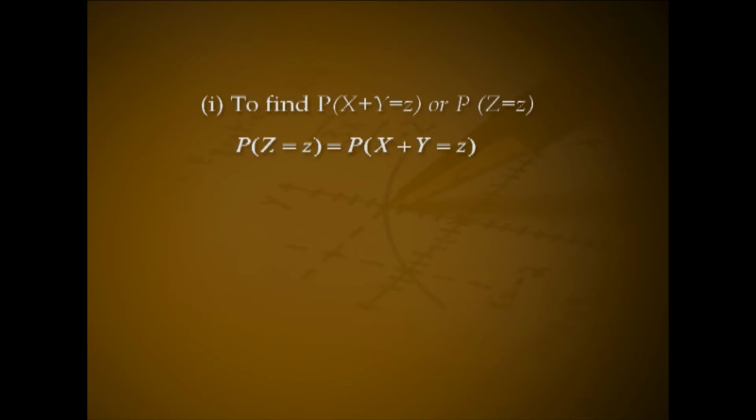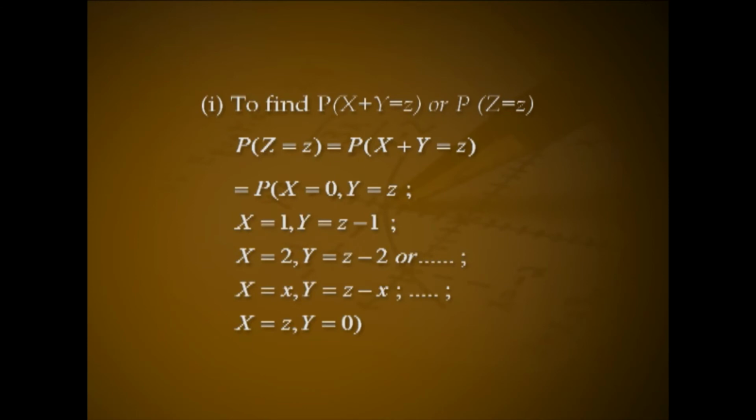P of capital Z equal to small z, that is equal to P of capital X plus Y equal to small z, that is P of X equal to 0, Y equal to z, or X equal to 1, Y equal to z minus 1, or X equal to 2, Y equal to z minus 2, or etc. X equal to x, Y equal to z minus x, etc. X equal to z, Y equal to 0.